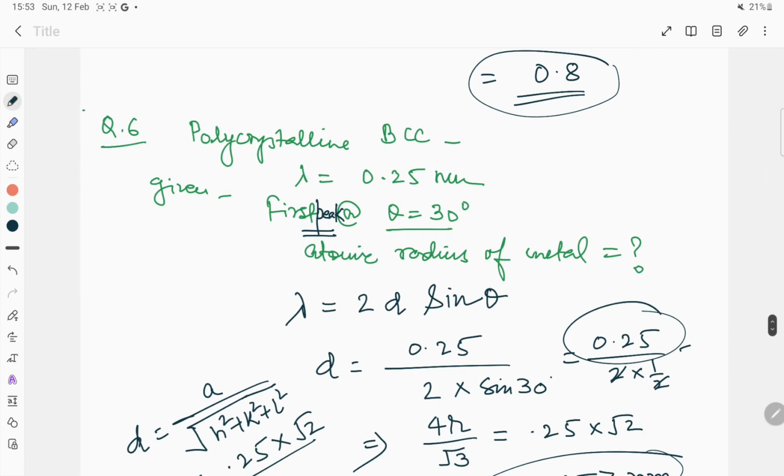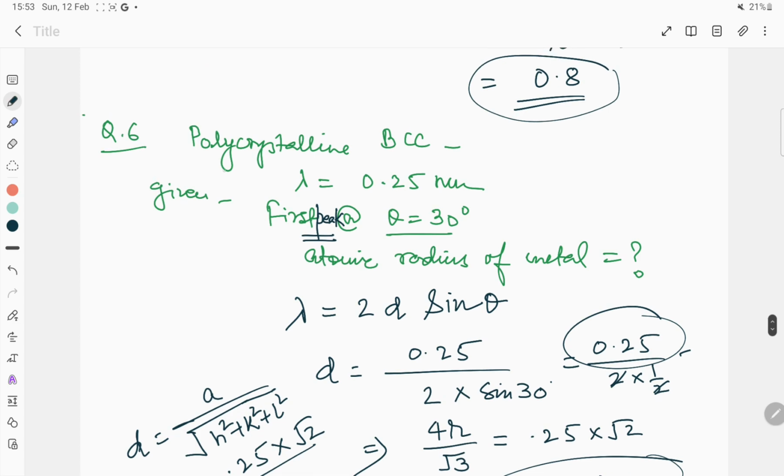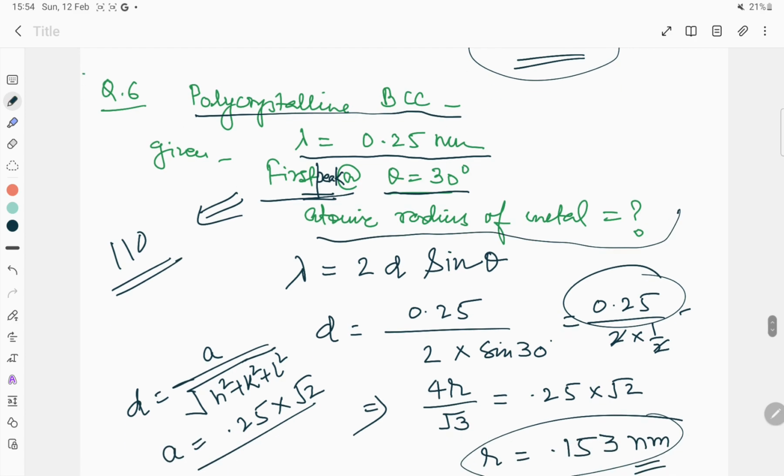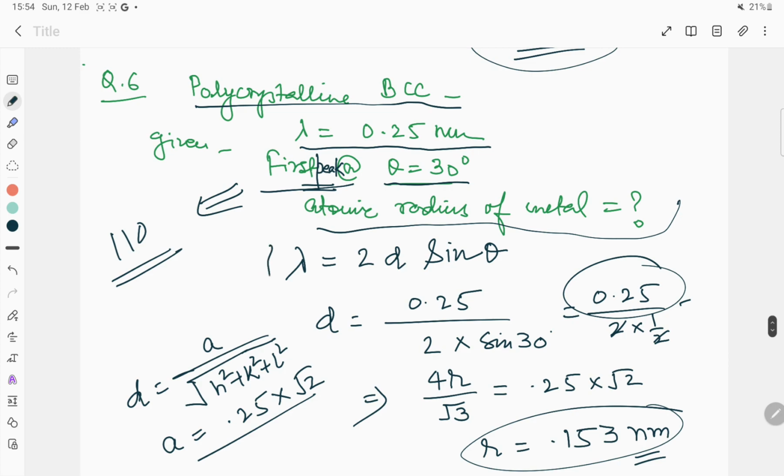The next question is from XRD, in which a polycrystalline body centered cubic is given. The lambda is given as 0.25 nanometer, and the first peak is at theta equal to 30 degree. The first peak of BCC is 110. We have to identify the atomic radius of this polycrystalline BCC metal. First we use Bragg's law, lambda equal to 2d sine theta.